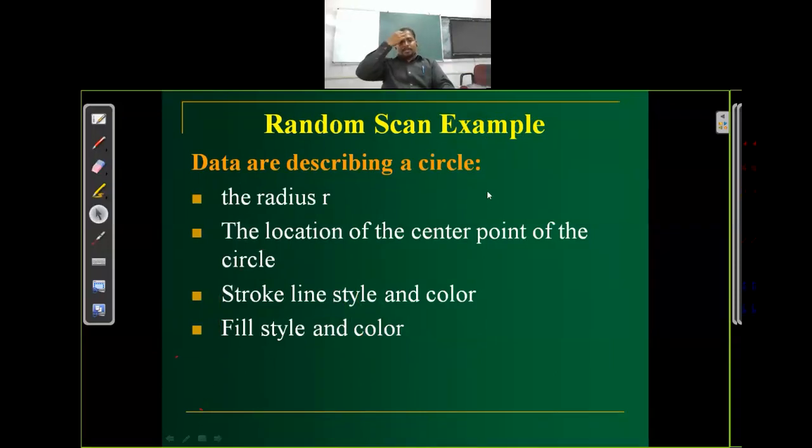Data describing a circle. Suppose you want to plot a circle on screen using random scan display. There is a need for some parameters: the radius of the circle, the location or center point of the circle, the line color or stroke line style, and the fill style if you want to fill the circle. So these parameters are required to plot a circle on a screen in the random scan system.